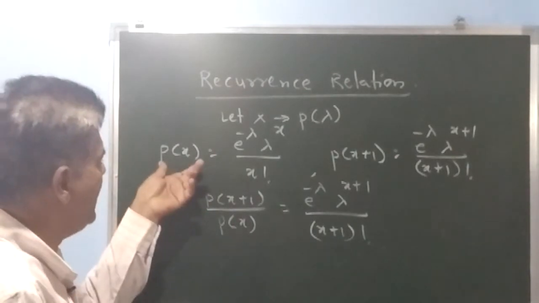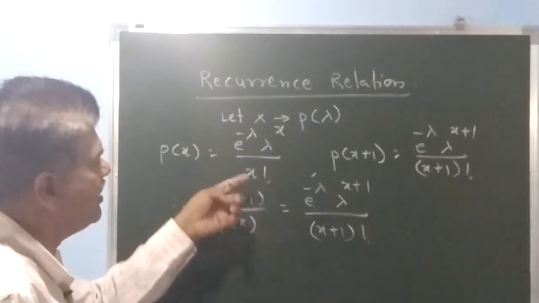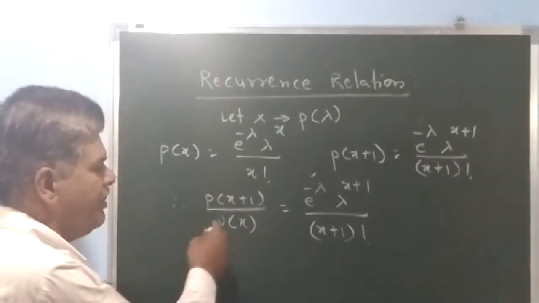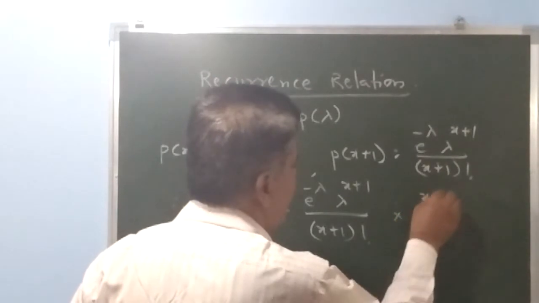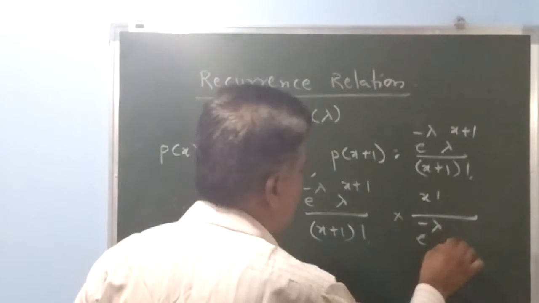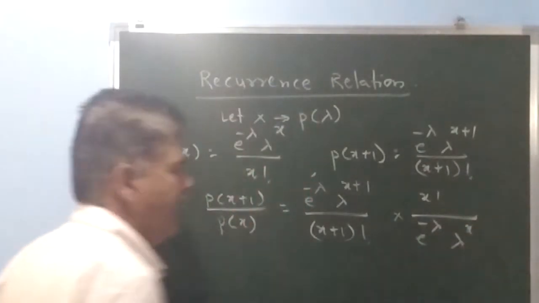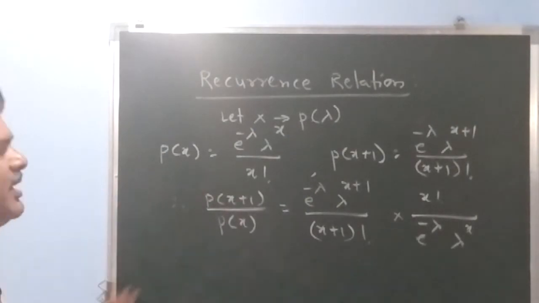Whichever is in the denominator, I write in the numerator, and the numerator term is taken into the denominator because we are dividing. So this is multiplied by x factorial divided by e to the power minus lambda, lambda raised to x. So this is the way of obtaining a recurrence relation.